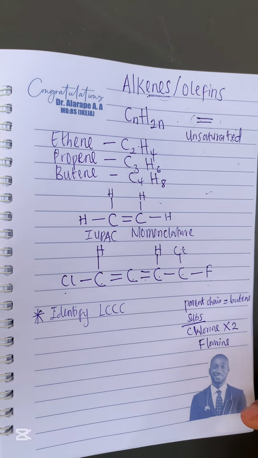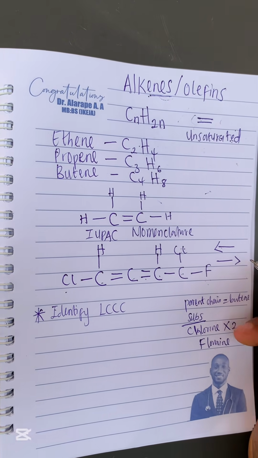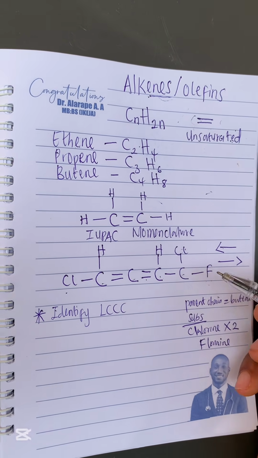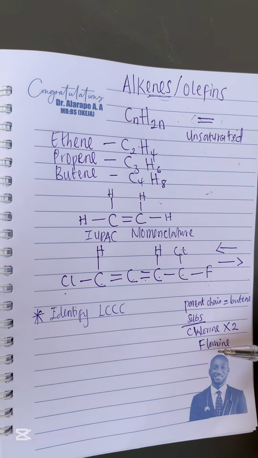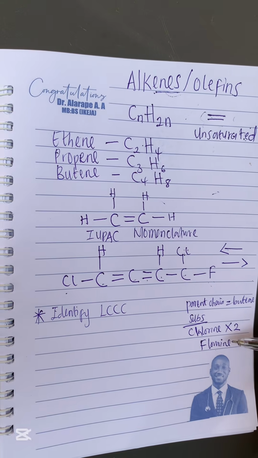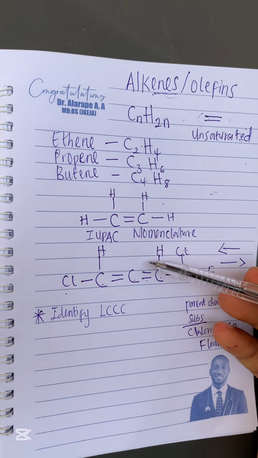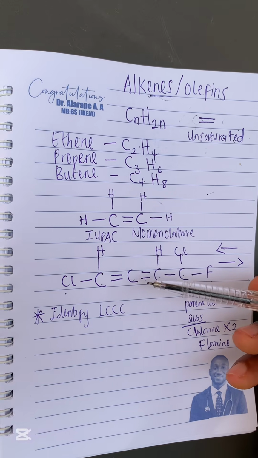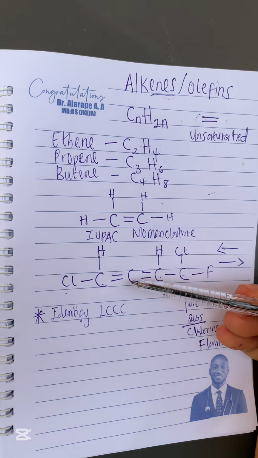So now, to know the direction of naming, if you are naming towards the right or towards the left, for alkanes, we consider the position of the substituents to be able to know the direction of naming. But for alkenes, it is not like that. So to know the direction of naming for alkenes, you need to consider the position of the functional group.